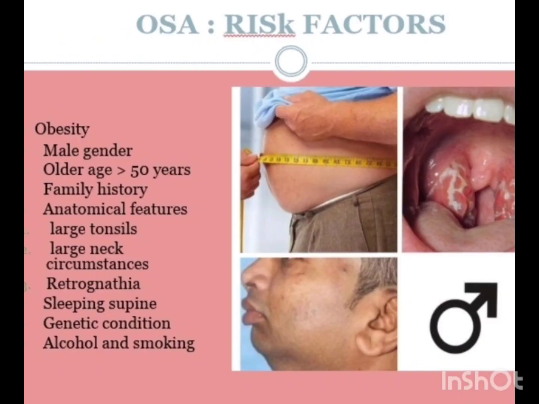A few risk factors for developing OSA. Obesity, which leads to more tissue around the neck, leading to obstruction. There is a difference in prevalence between male and female patients; being male is also a risk factor. Older age and family history, and particularly anatomical features. Those include large tonsils, which can reduce the diameter of the airway. A condition called retrognathia, where the jaw is pushed backward toward the posterior, leads to reduced airway diameter. Sleeping supine, that is sleeping on the back, and drinking excess alcohol and smoking.